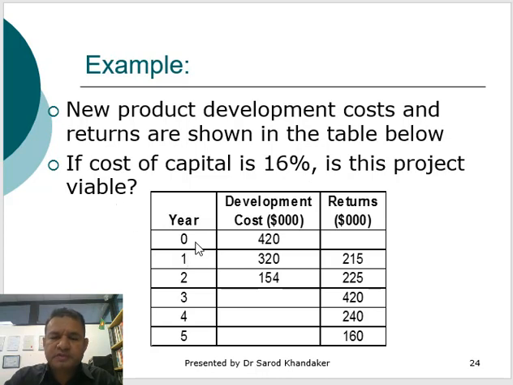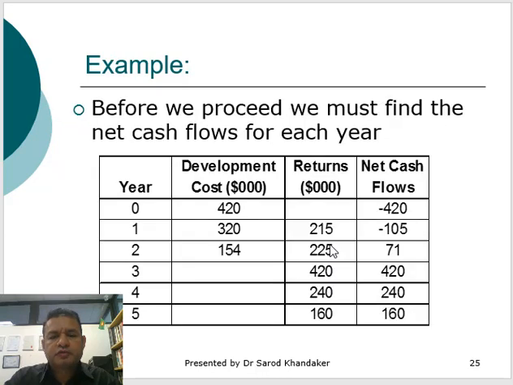So the project will be investing for 5 years, so the project life is 5 years, and it has several development costs. Year 0 is 420, year 1 development cost is 320, and year 2 development cost is 154, and the return has been given here. So first of all, we need to calculate the net cash flow.